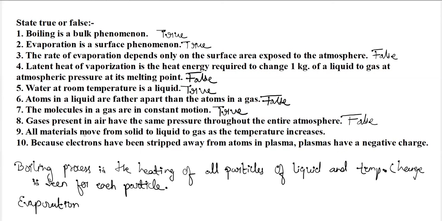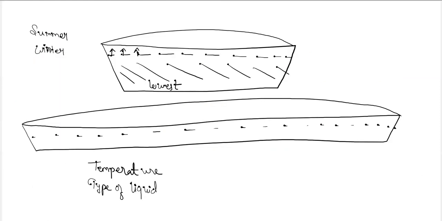Next, all materials move from solid to liquid to gas as the temperature increases. So this is also true. Why is it true? Because it is the proper way to convert the state of matter. First the solids melt to liquid if the temperature is increased gradually, and then if the temperature is increased further, the liquid will convert to gas.